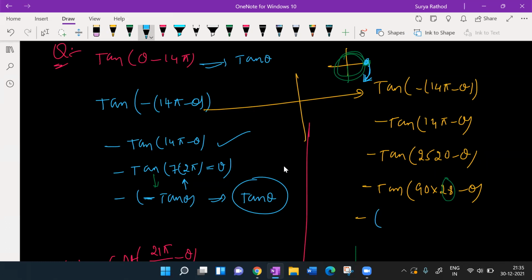Fourth quadrant. In the fourth quadrant, tan is what? Negative. So minus into minus, plus tan theta. Look, the same answer we are getting or not? Check it out. That's how we can just do this, guys. Any doubts here? Any doubts, people? Hope it is clear with every one of you.